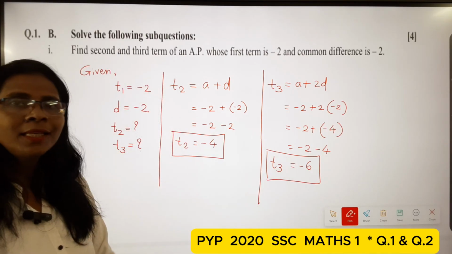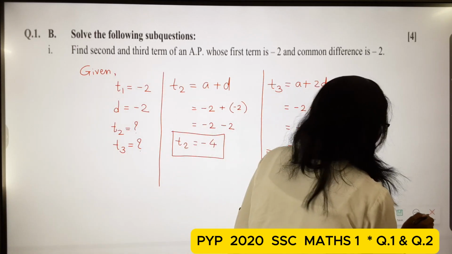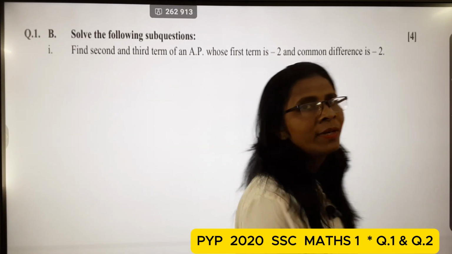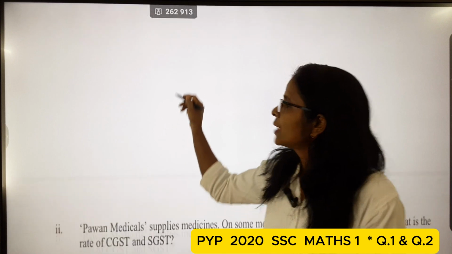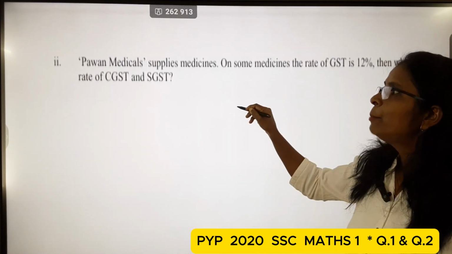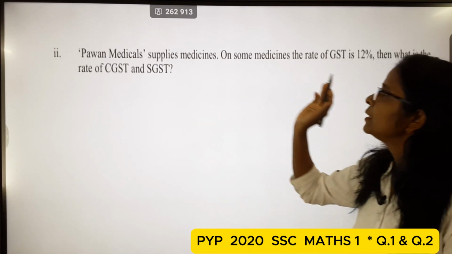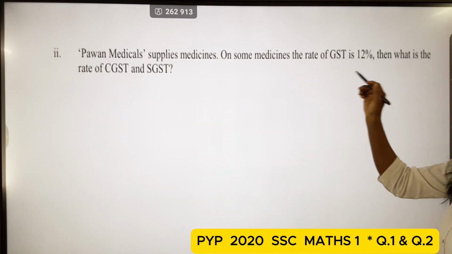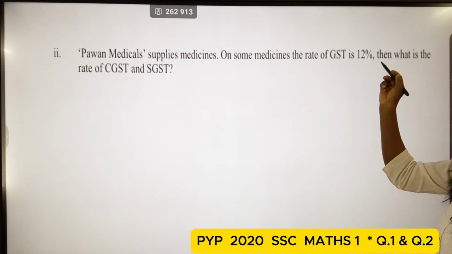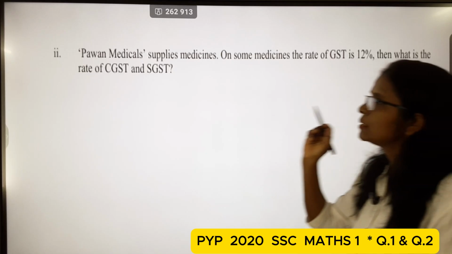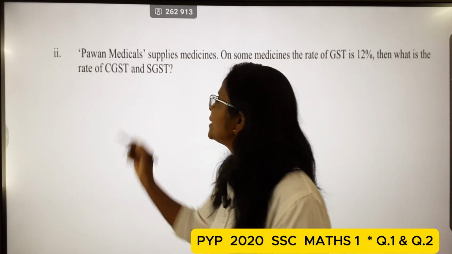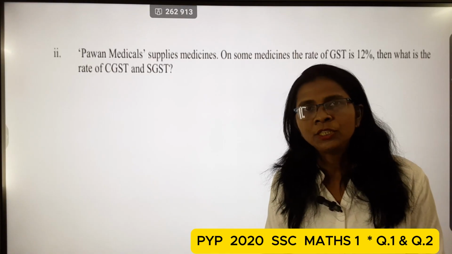See the next example, students. The next example is about common medical supplies, medicines. On some medicines the rate of GST is 12%. Then what is the rate of CGST and SGST?